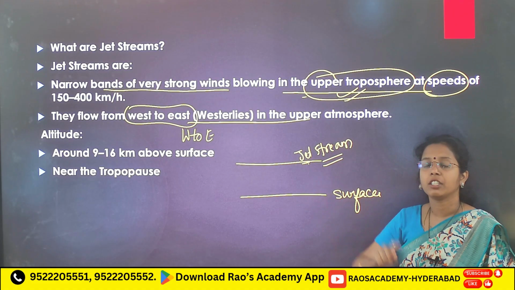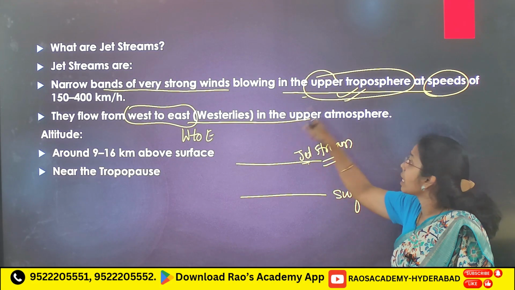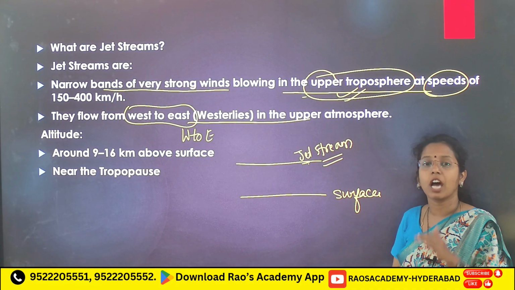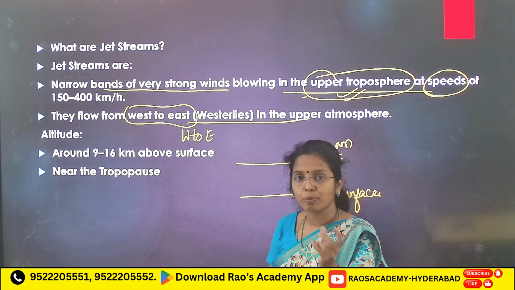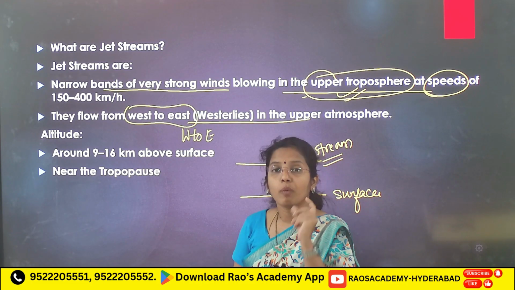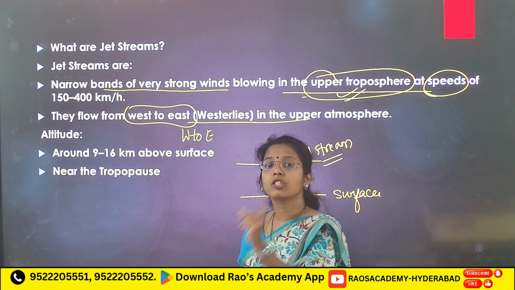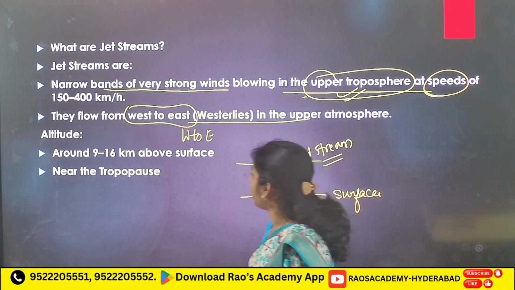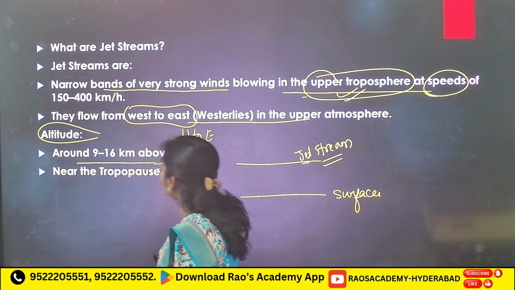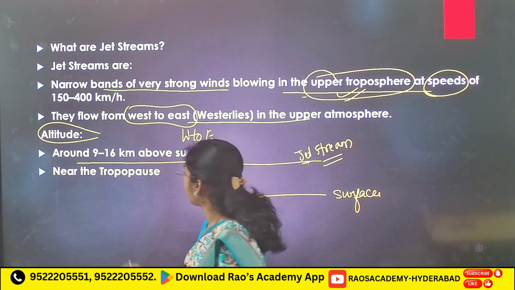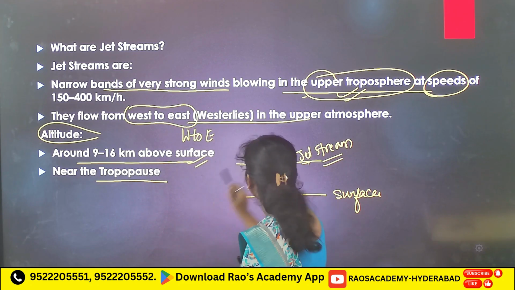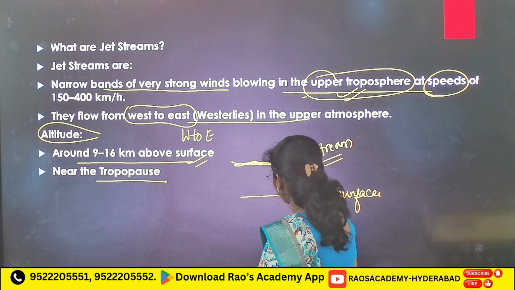Those are different, those are permanent winds. Westerlies in the upper atmosphere means jet streams, that you have to remember. Altitude is around 6 to 9 kilometers above the surface, near the tropopause.